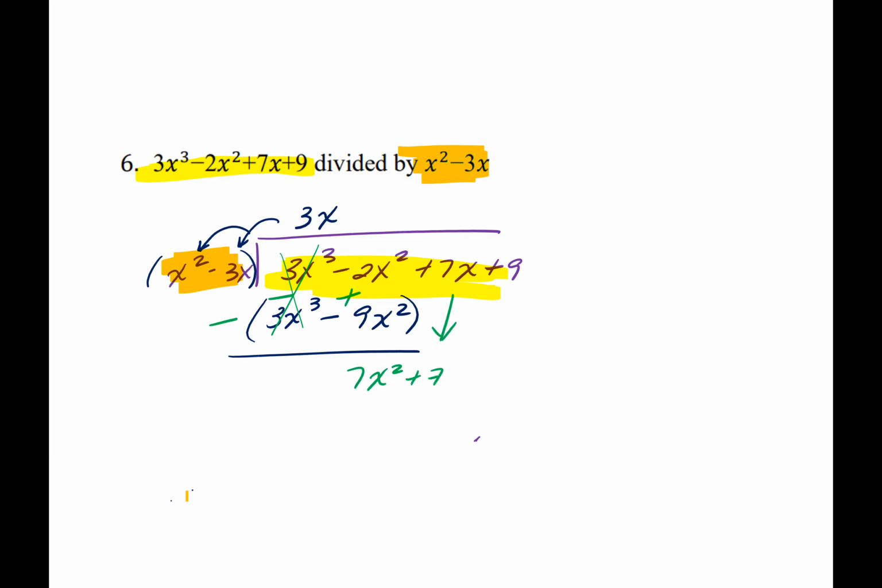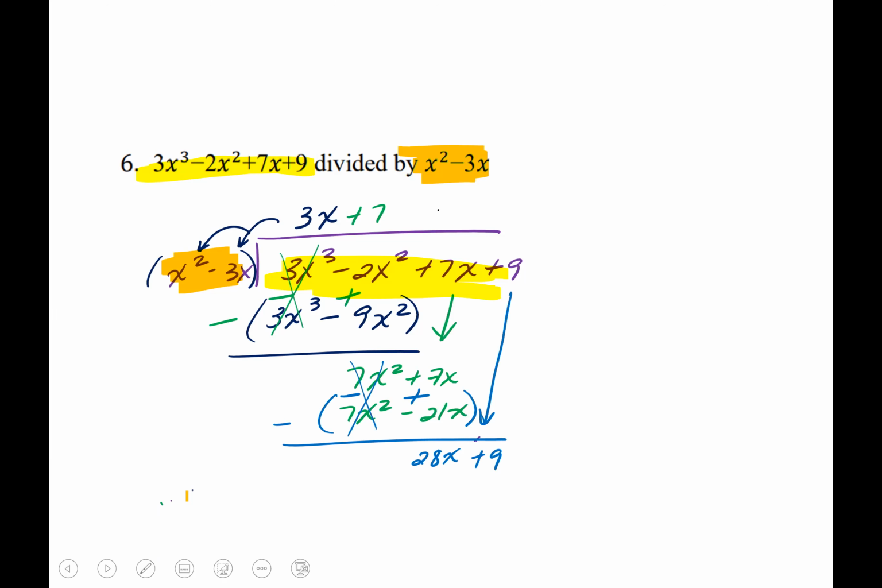Bring down the 7, and we're going to put a plus 7 on top. Distribute it one more time. 7x squared minus 21x. And then, of course, remember, we're going to go ahead and subtract it, which means this is a negative, this is a positive. Cancel that. 7 plus 21 is a 28x. Move that 9 down.